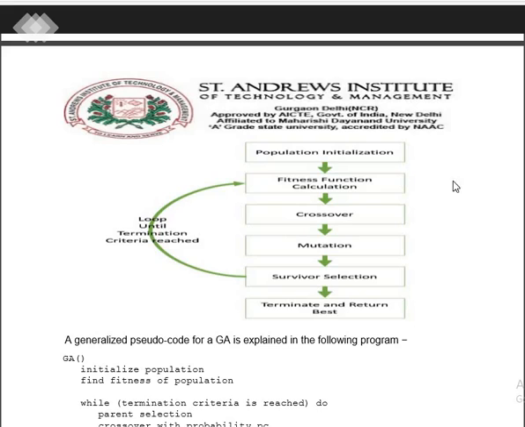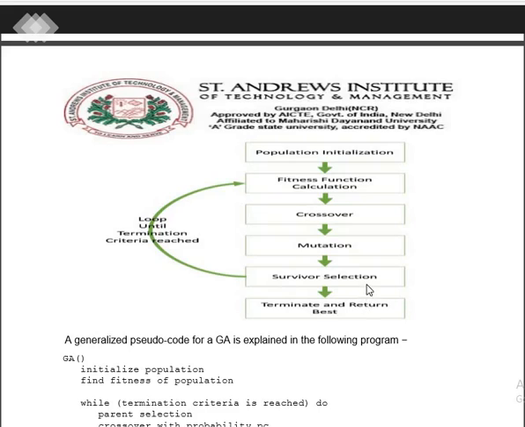Population initialization is the first step. Then we calculate the fitness function for this population, providing the fitness part. Then the crossover is done on a sample space taken from the population. They will further grow with the crossover part. Then we apply mutation to generate the offspring, or the reproduction state.